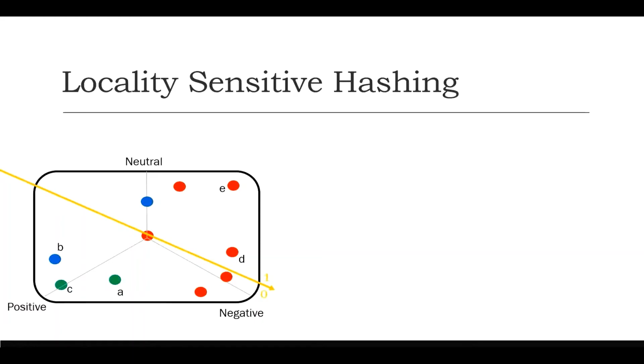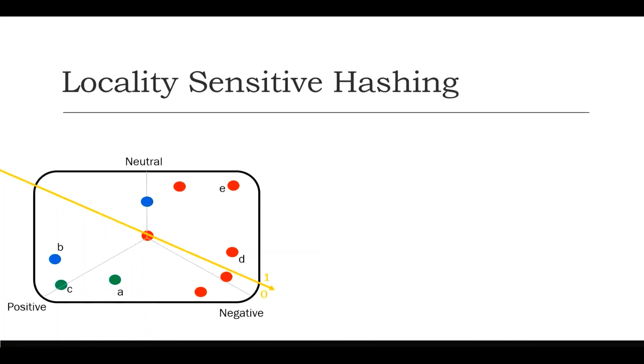So the way it generates the hash code is by setting the first bit as 0 for all the points which are present in the region below the hyperplane. Similarly, points which are present in the region above the hyperplane will get their first bit as 1, which means for points A, B and C, the first bit is 0, while for the points D and E, their first bit is 1.